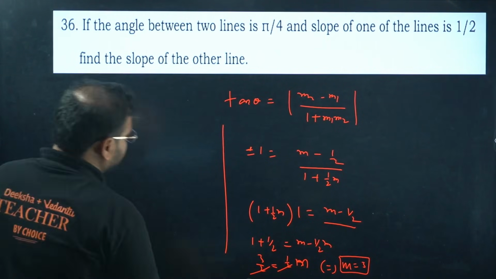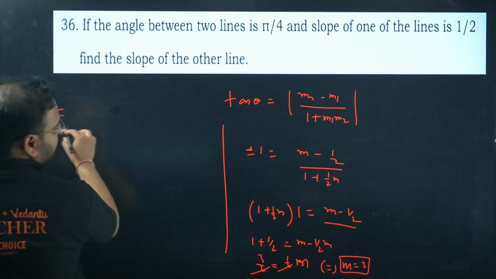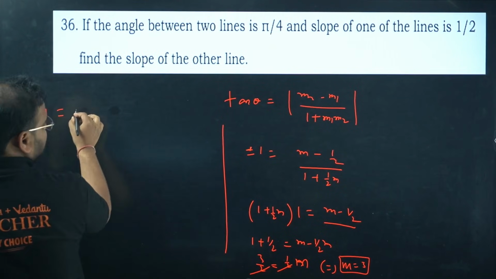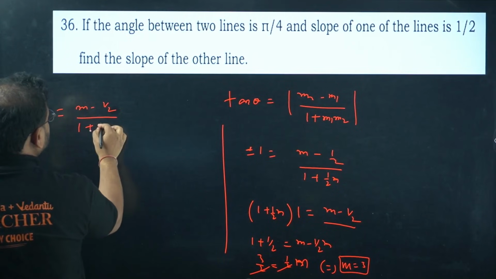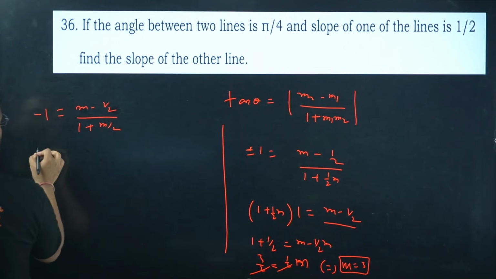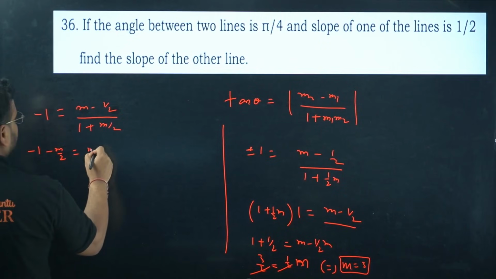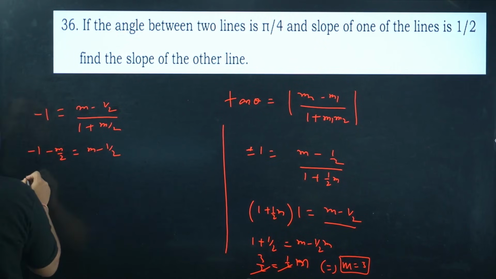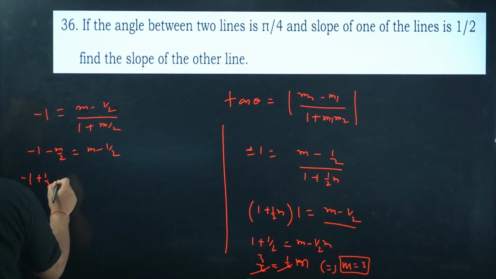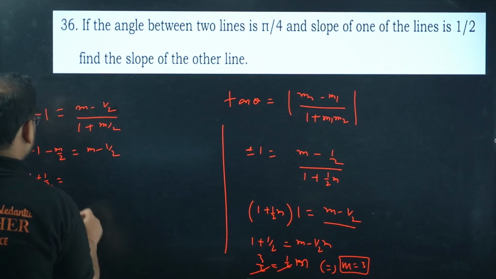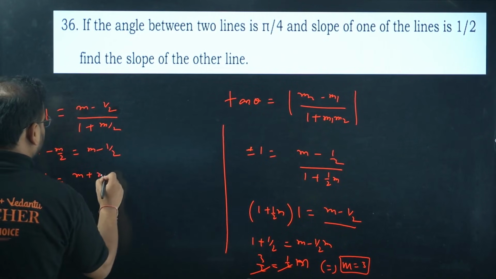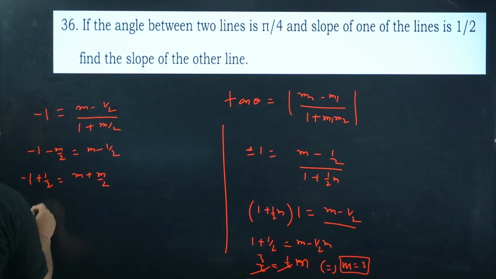I'll show you, don't worry. If you go with the minus sign, it will be minus 1 times m minus 1 by 2 upon 1 plus m by 2. First multiply. So I get here minus 1 minus m by 2 equals m minus 1 by 2. On this side, if you bring minus 1 plus 1 by 2 equals, what happens over there? It becomes m plus m by 2. This will be simply 1 by 2.